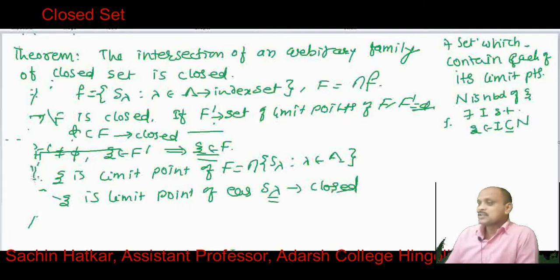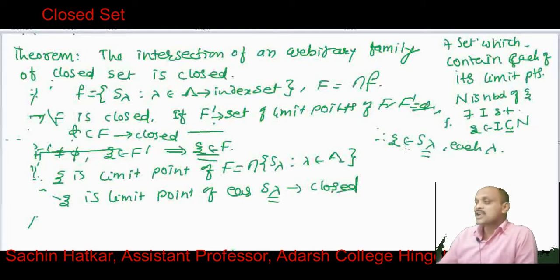Therefore this xi belongs to S lambda for each lambda. It is a member of each S lambda. If xi is a member of each S lambda, it belongs to the intersection of S lambda, lambda belongs to capital lambda.